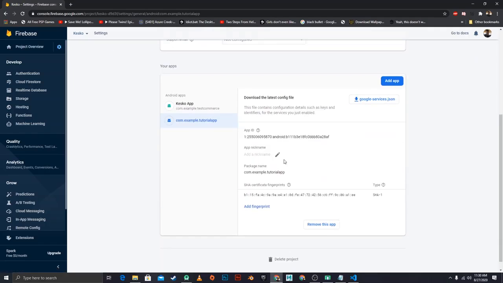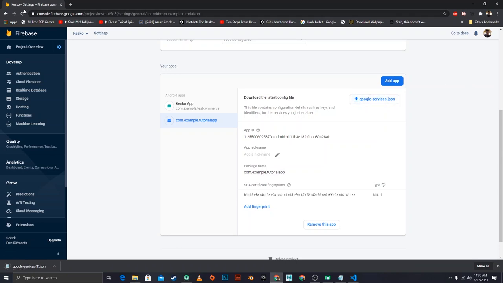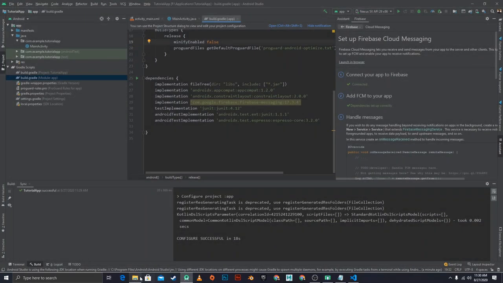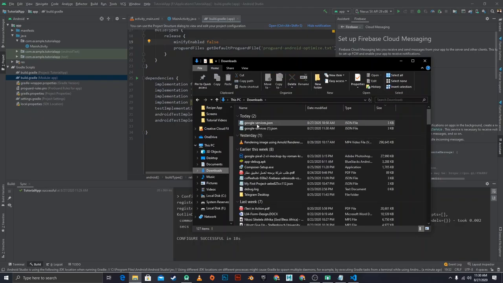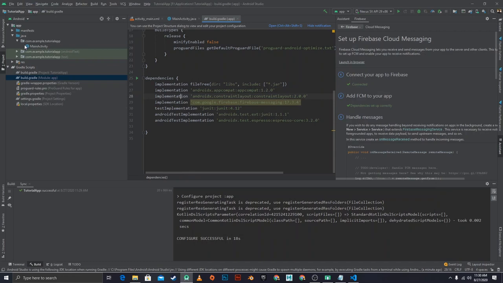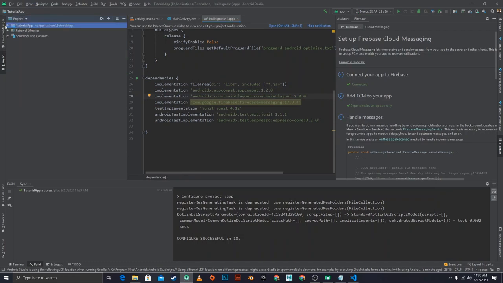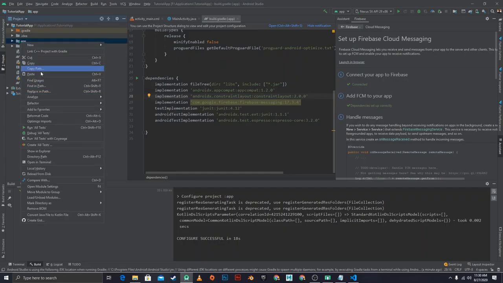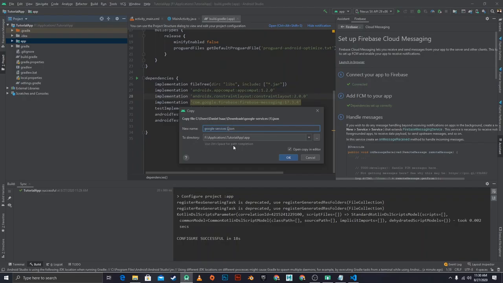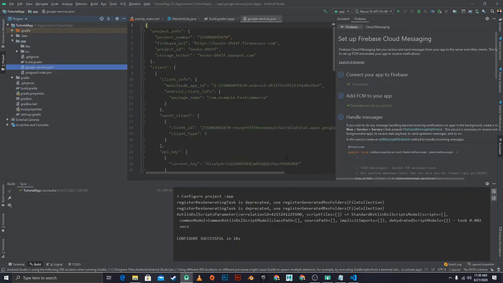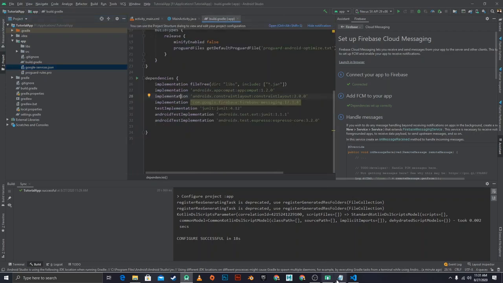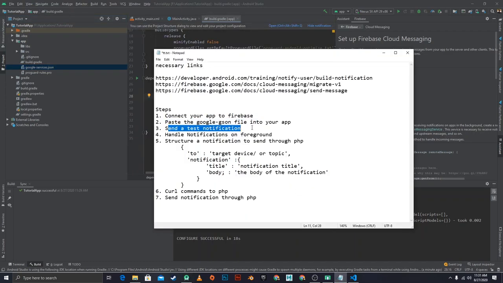I'm going to click on settings, scroll down, and then download the Google services file. Oh, it's actually JSON, not JSON. That's my bad. I can close that real quick and come over here to the downloads, select the Google services file right here. This is the most recent one. Select that, and then we can paste that in our project. Select here, and then in app we want to paste it right there. Name it google-services.json, and that's about it. And the next step is to send a test notification.